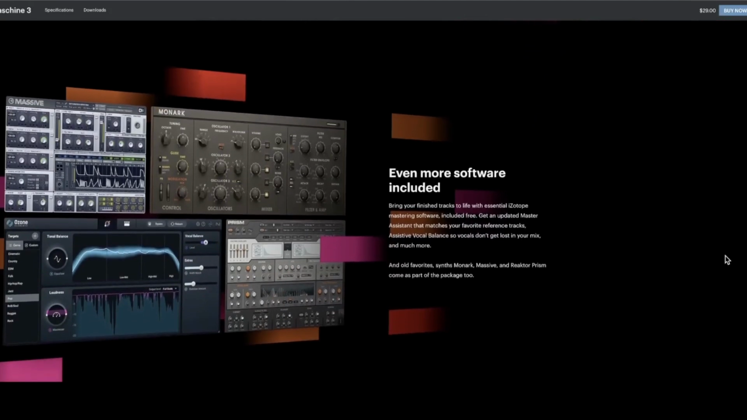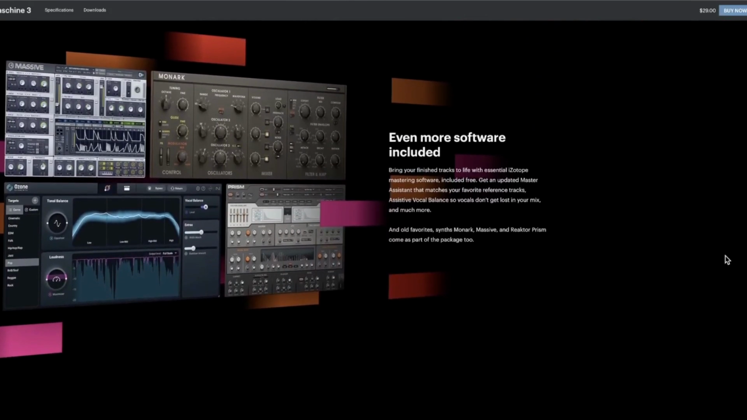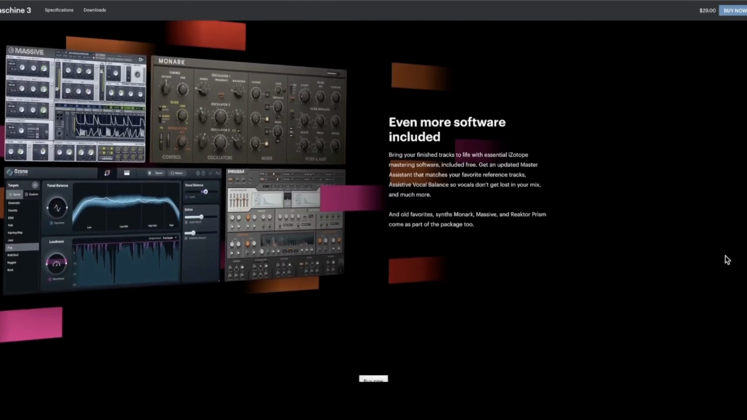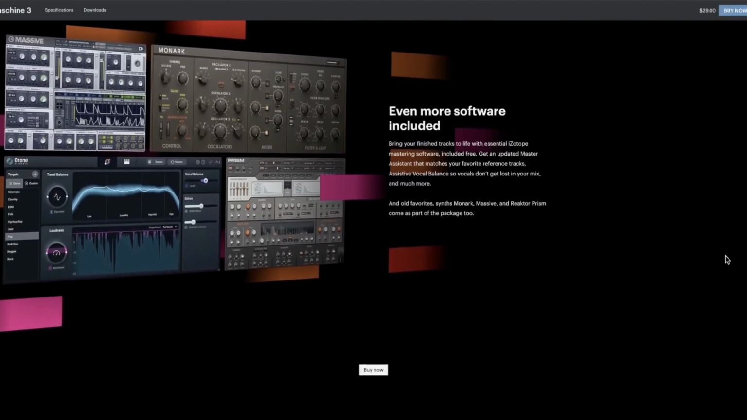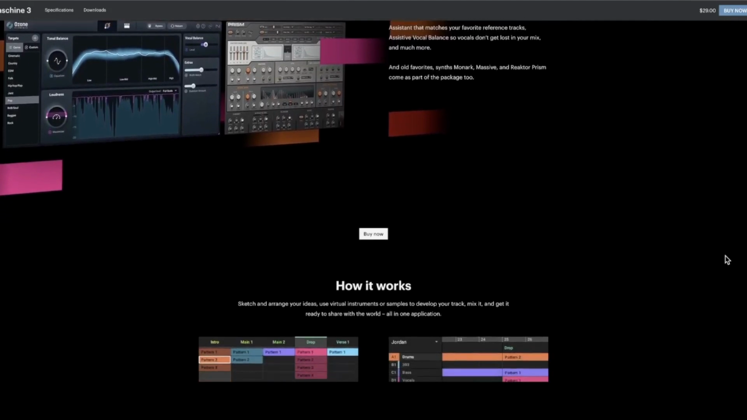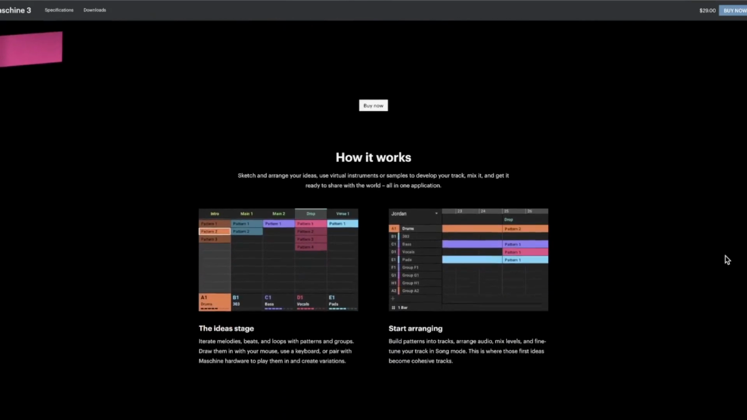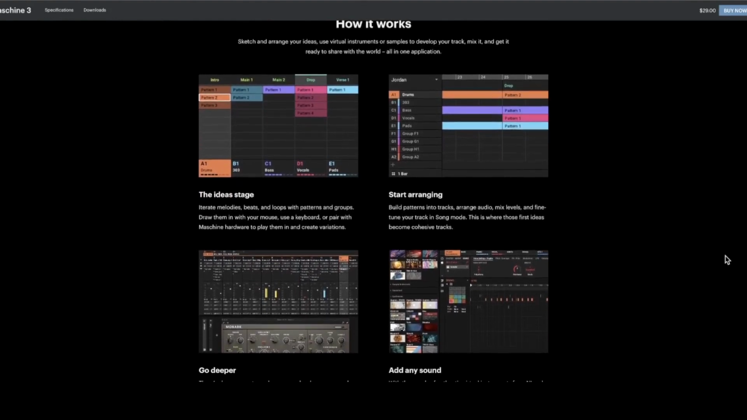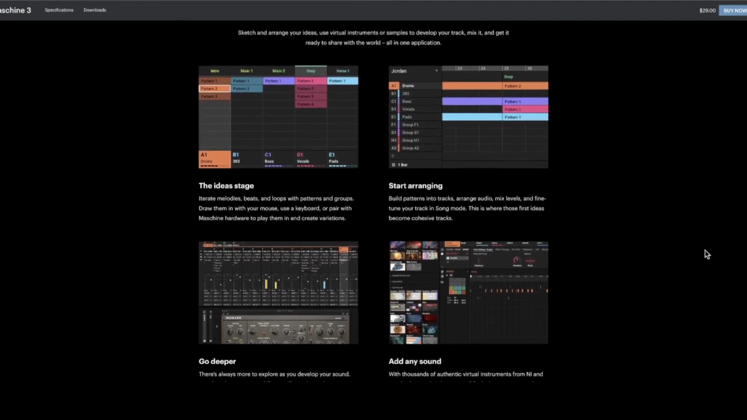Even more software is included, like Bringing Tracks to Life, iZotope mastering software included free, and old favorites like Monarch, Massive, Reactor, and Prism. But it's still a tool. Whether it's stem separation or not, it's not going to make your mix stand out any better. Let me know your thoughts. Let's get into the next freebies.